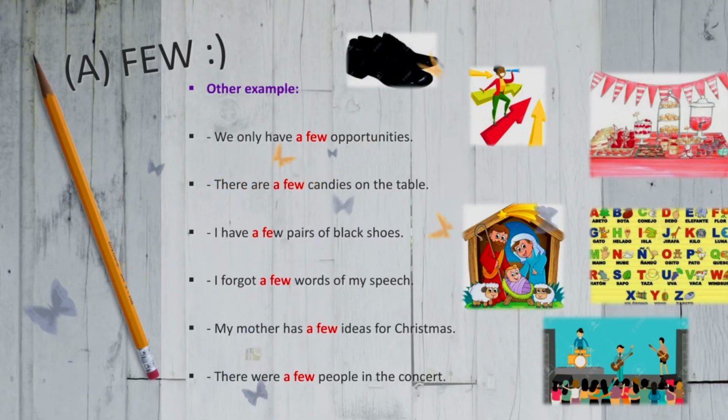Other examples: we only have a few opportunities. There are a few candies on the table. I have a few pairs of black shoes. I forgot a few words of my speech. My mother has a few ideas for Christmas. There were a few people at the concert.